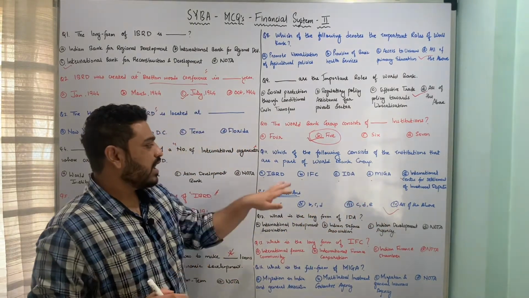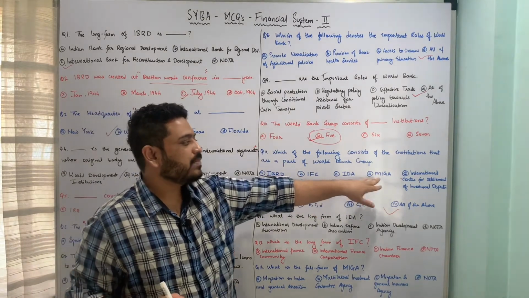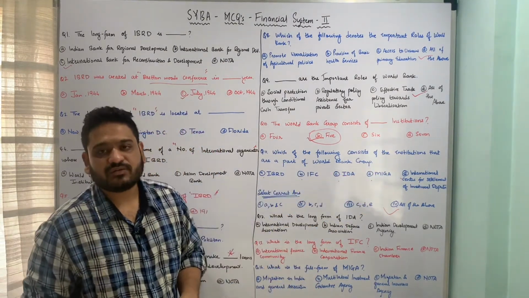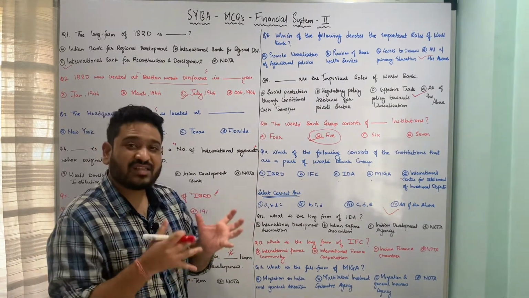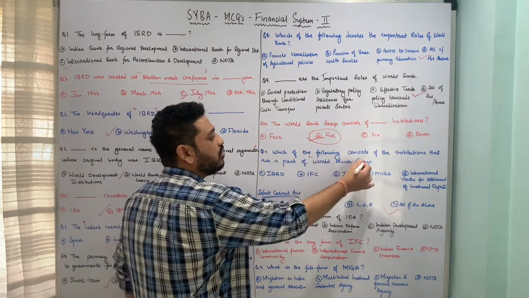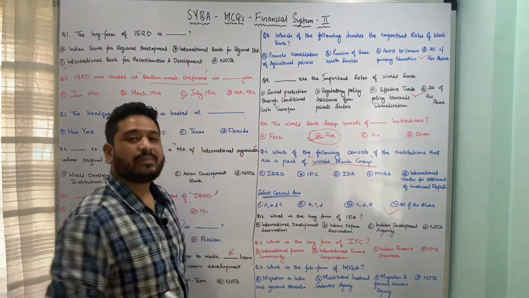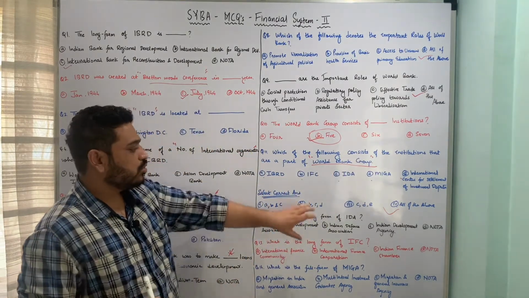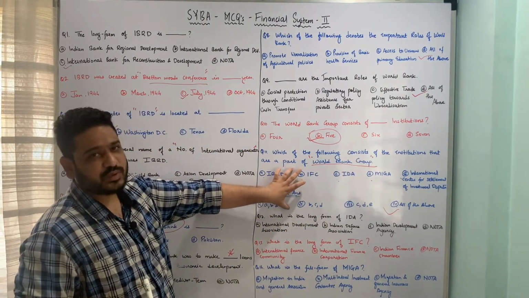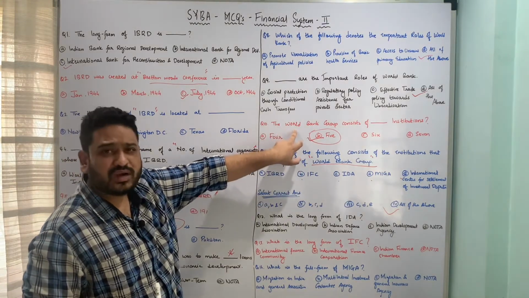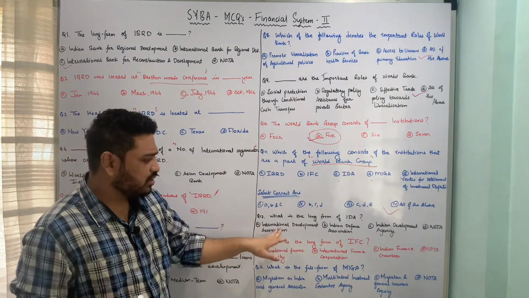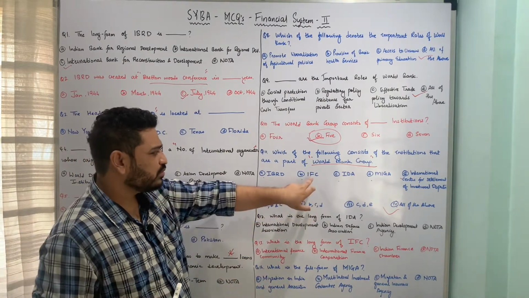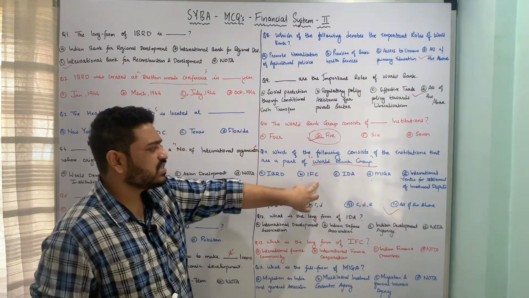That means IBRD, IFC, IDA, MIGA and International Center for Settlement of Investment Disputes all form the core, or all are institutions which are part of the World Bank Group. Okay, so I hope this question is pretty much clear. Very important question with respect to the World Bank Group. I hope this is clear. Let us now move to the next one. All these questions are long form sort of questions which will address the long forms of all these important institutions.